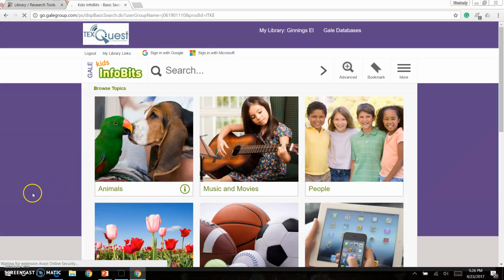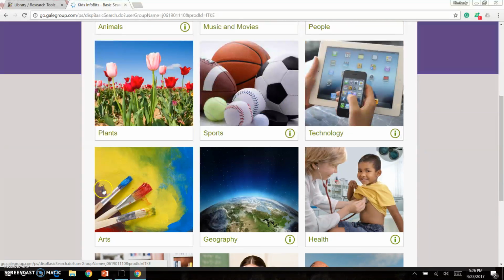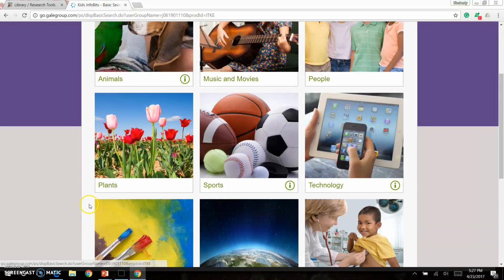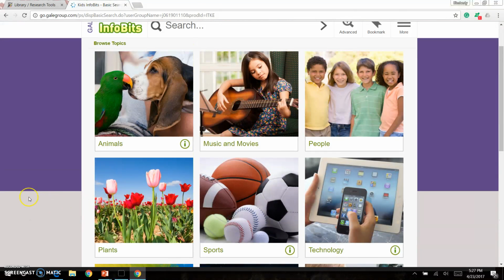As you can see, there are many different ways that we can search. I could choose to search about animals, geography, even social studies. Remember, when you are searching and doing research, you are being a detective, so don't forget to dig for those clues and be patient.